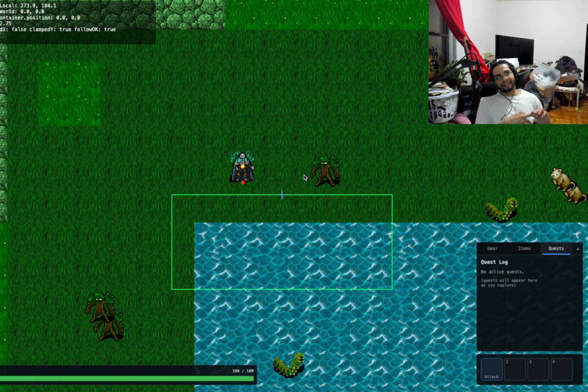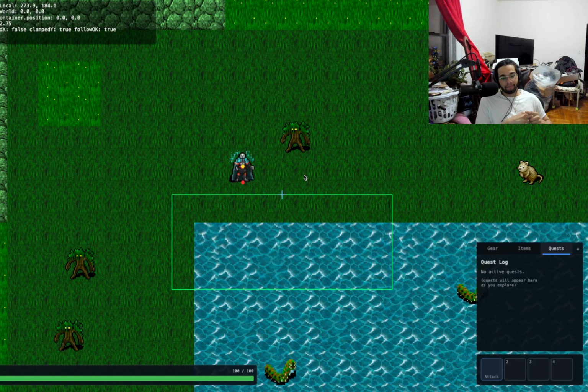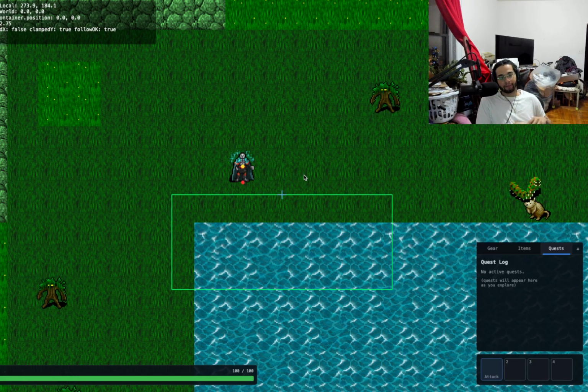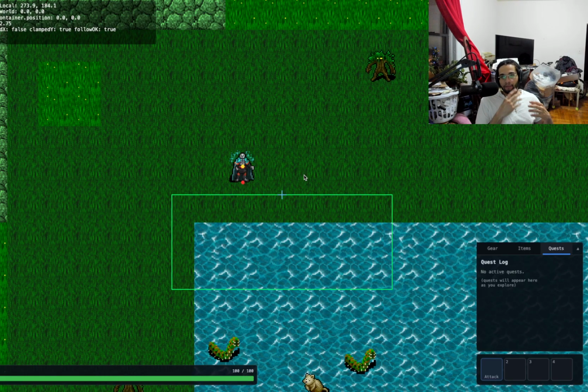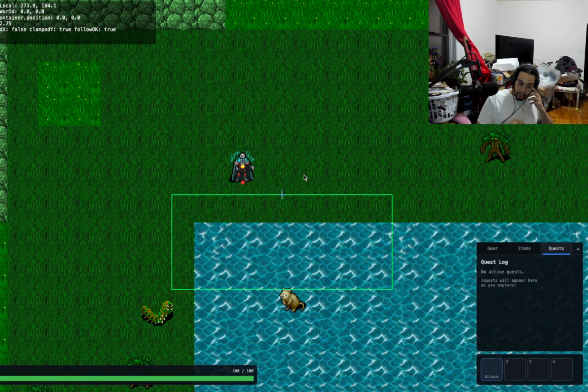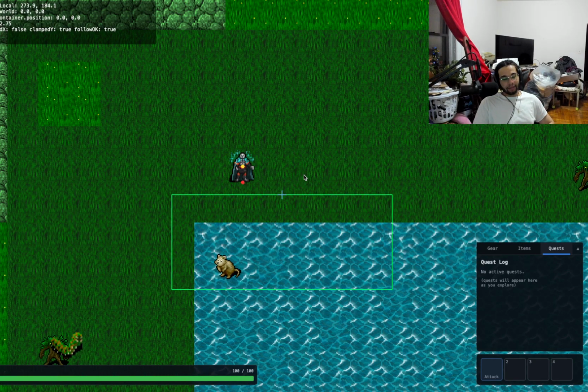So that's one of the things I definitely want to do. I've been really trying to take into account how do I make it so that the early areas still have some type of value, even when your character is like a god or something. In terms of the game though, I don't even know where I want to head with this.